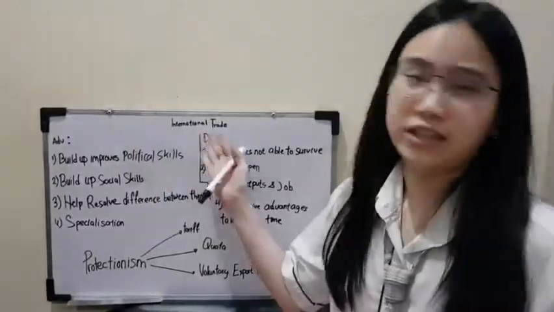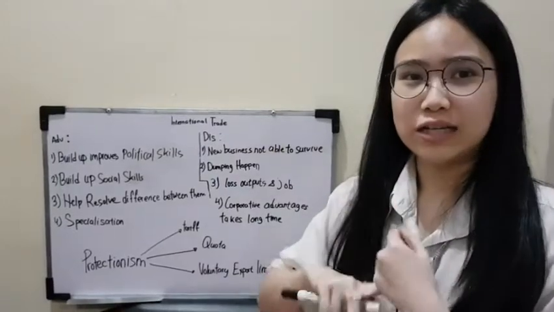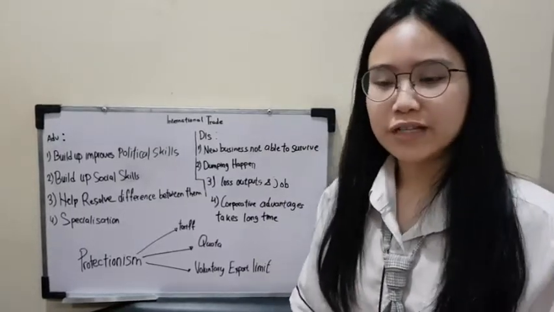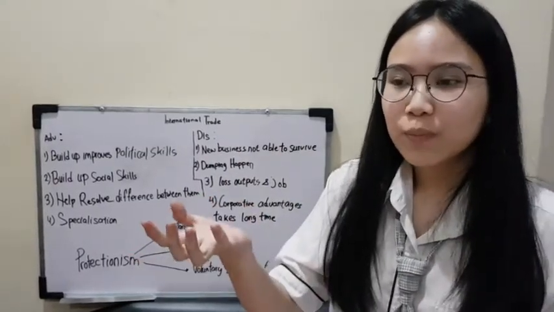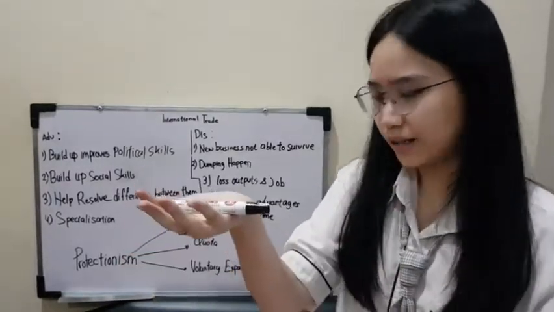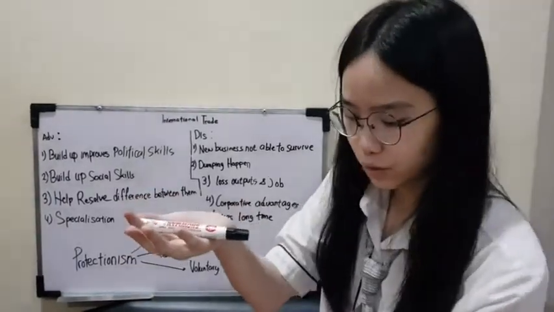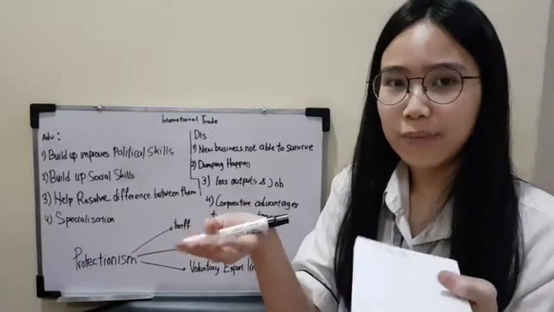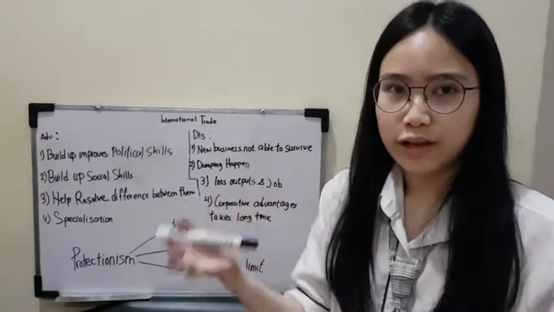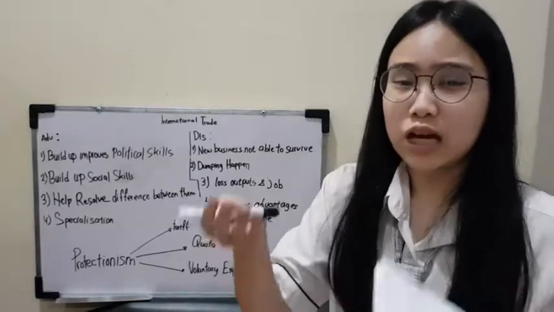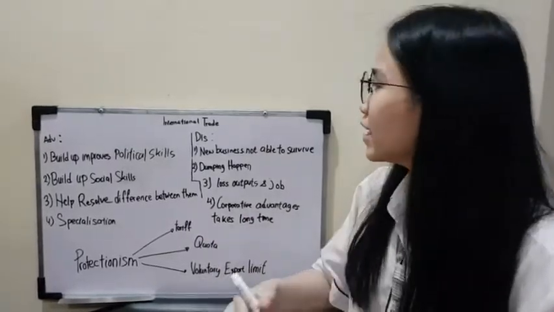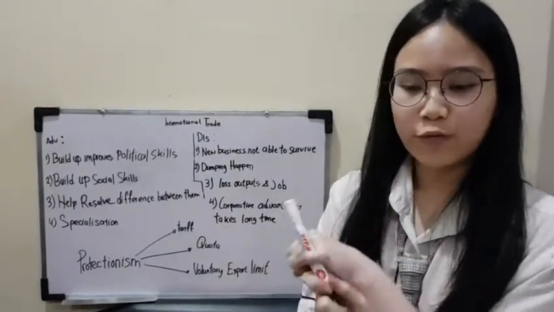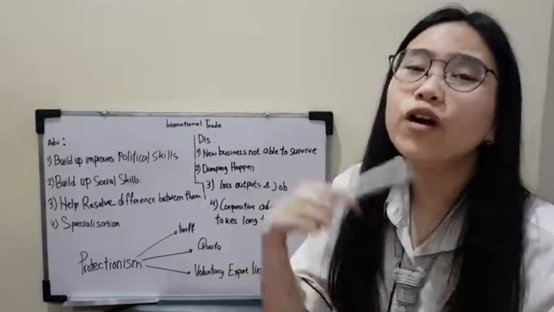Now we will talk about international trade. First of all, what is international trade? International trade is trading that happens between two countries. What's an example of it? For example, country A is producing this marker, while country B is good at producing this book. Because of international trade, they will be able to sell their products to each other and also buy each other's products. Of course, this international trade will bring a huge impact to both countries, not only in terms of businesses but also in terms of the overall country.